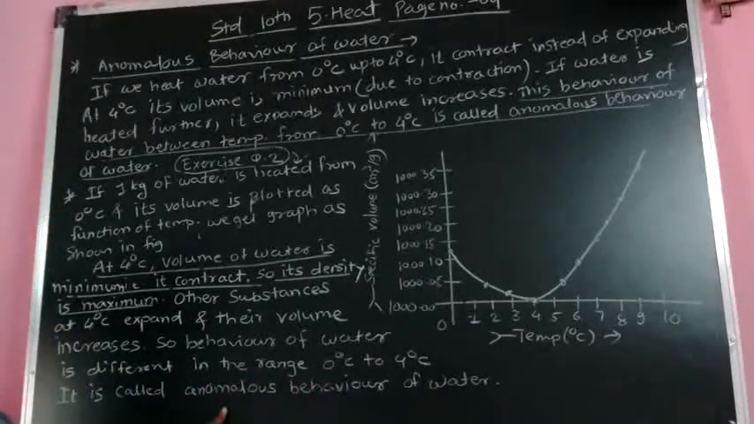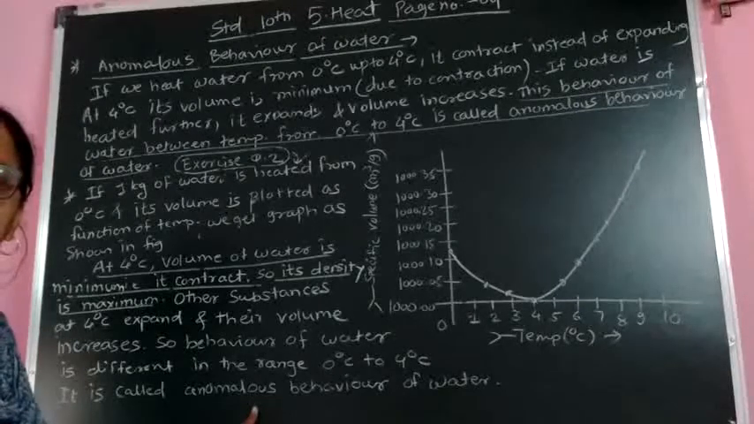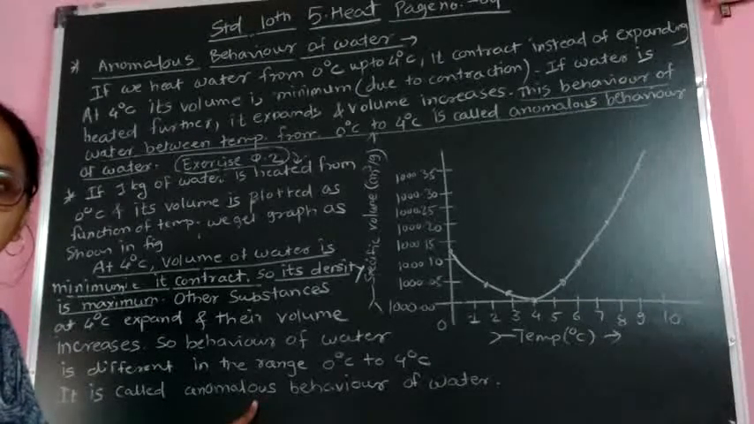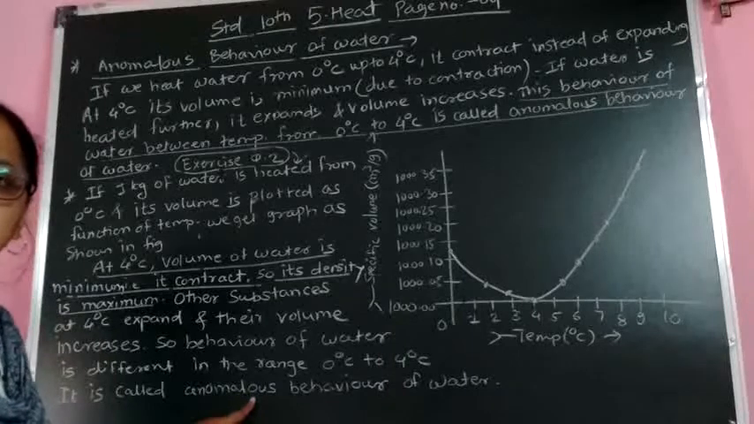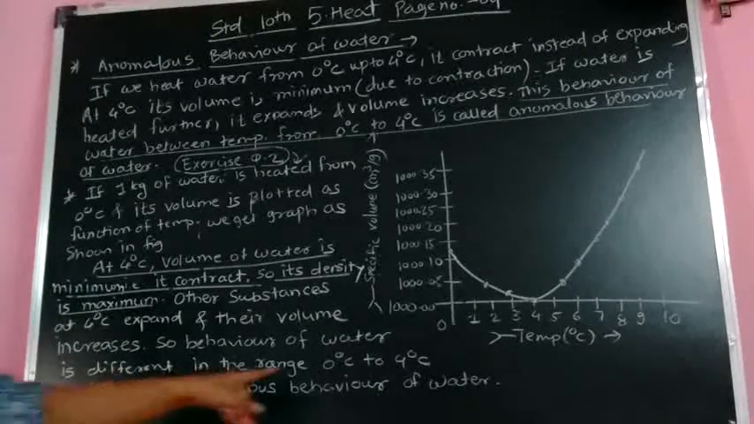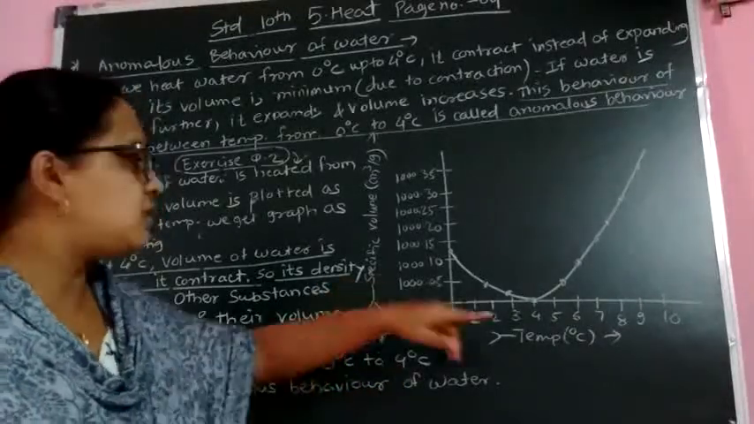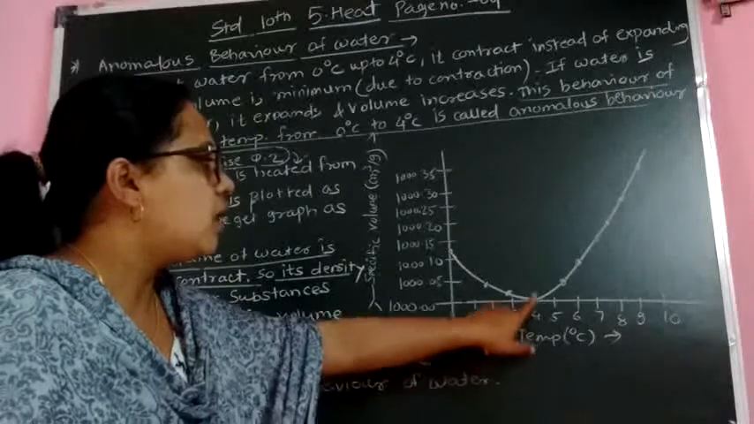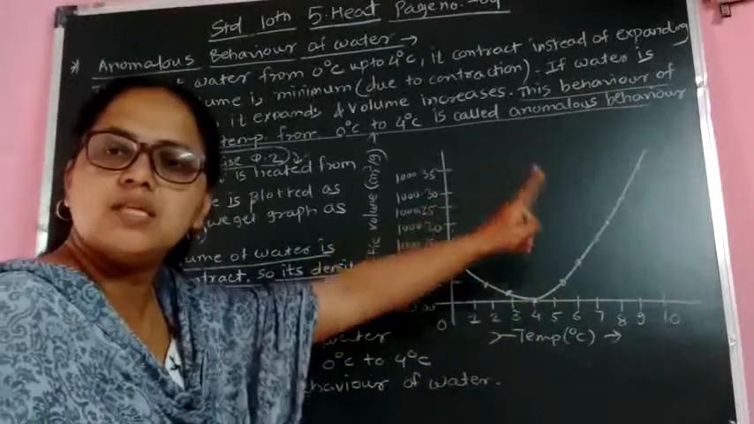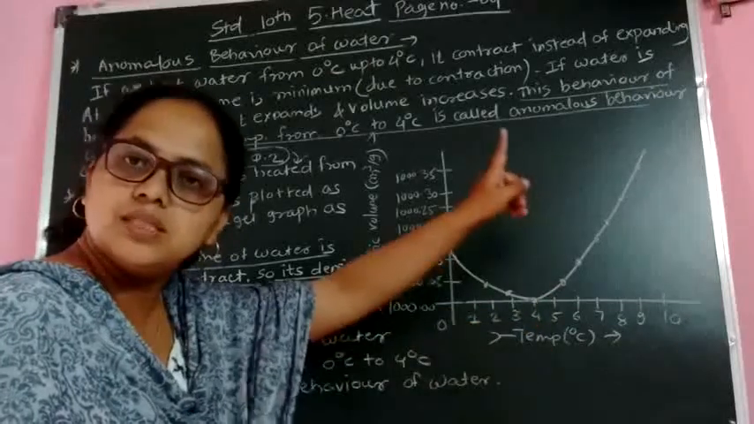It is called the anomalous behavior of water. Always remember, this anomalous behavior of water is possible in the temperature range 0 to 4 degrees Celsius. After 4 degrees Celsius, you can see in this graph that the volume of water increases.